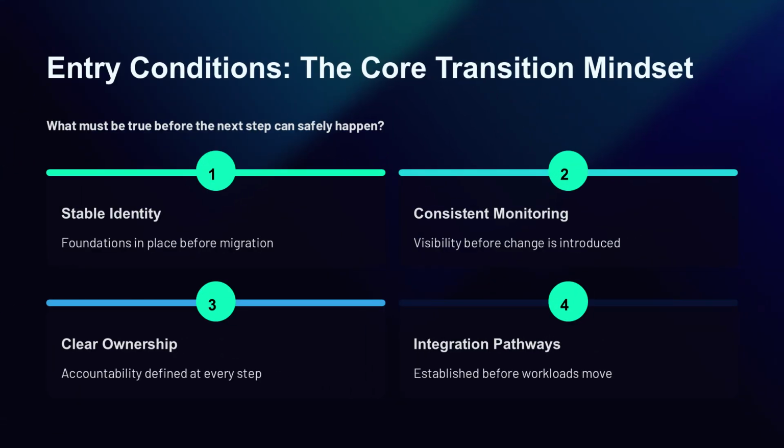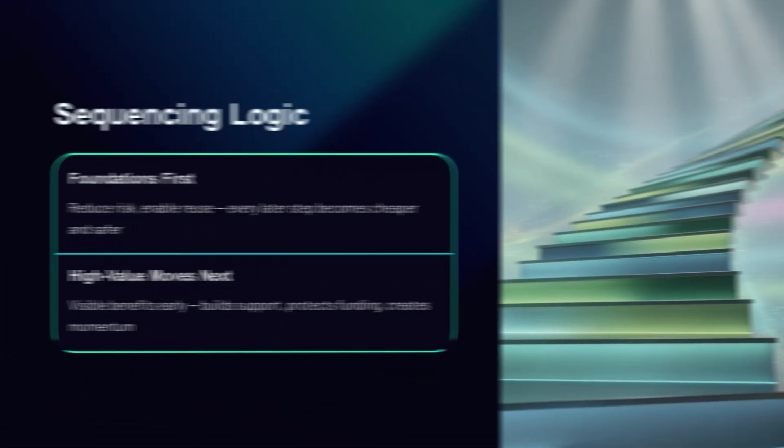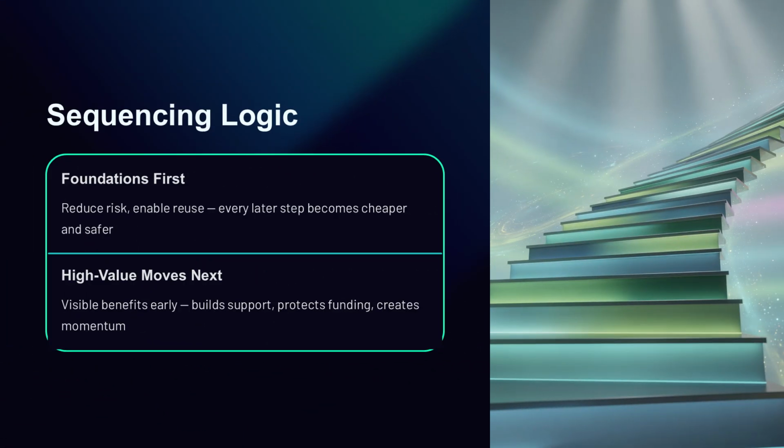With non-negotiables established, you now adopt the core transition mindset. Every step must have entry conditions. You define what must be true before a change can safely happen, such as stable identity foundations, consistent monitoring, clear ownership, or established integration pathways. This keeps sequencing logical and prevents the common pattern where teams migrate workloads before foundational controls and operating models are ready.